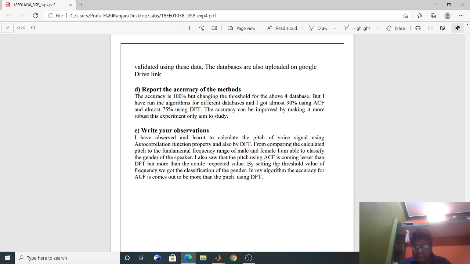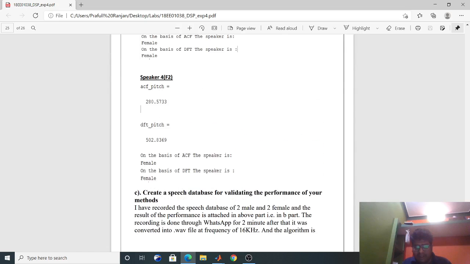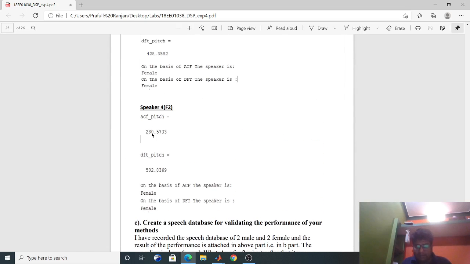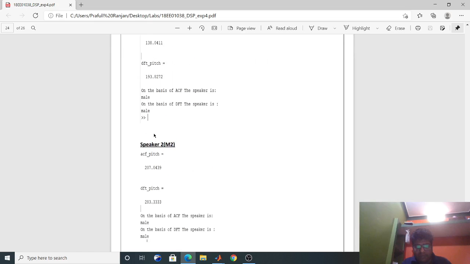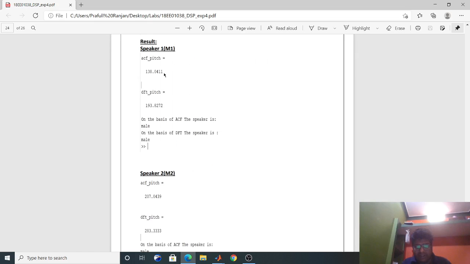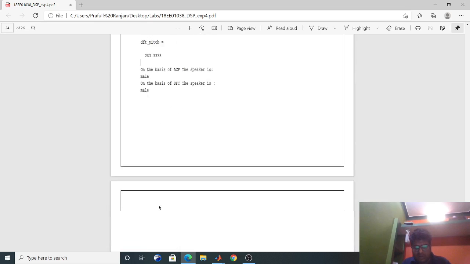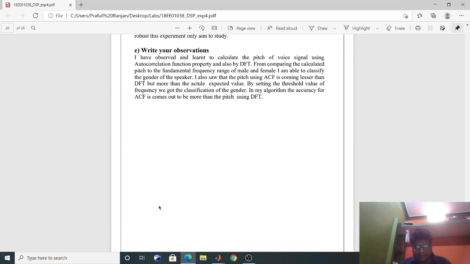By setting the threshold value of the frequency, we got the classification of the gender. In my algorithm, the accuracy of ACF is coming out to be more than the pitch using DFT, because ACF is coming a little lower, closer to the value it should be. For male, it is coming 138, which is correct, and this is coming 207, but it should come around 180 or 170, then it would be correct, but I don't know what happened here. So this is the observation. Thank you, sir.